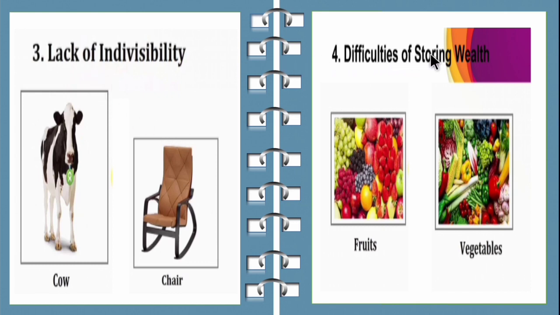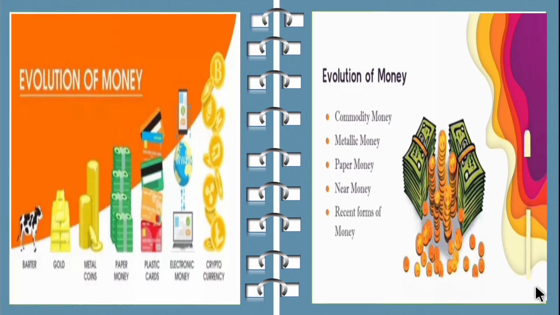The fourth drawback is difficulty of storing wealth. Fruits and vegetables cannot be stored for a long time, and they may get spoiled. So these are all the four drawbacks of the barter system. Now let's go on to the evolution of money. The evolution of money starts from commodity money, metallic money, paper money, near money, and then recent forms of money.